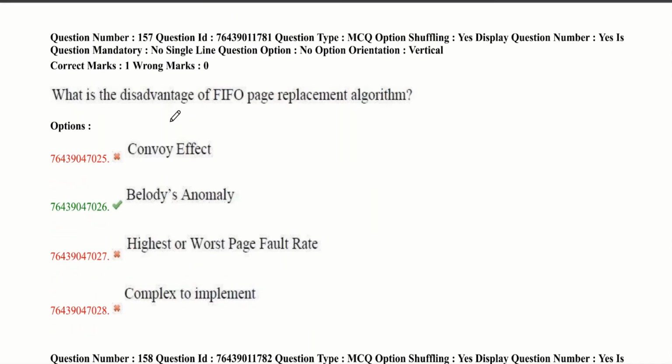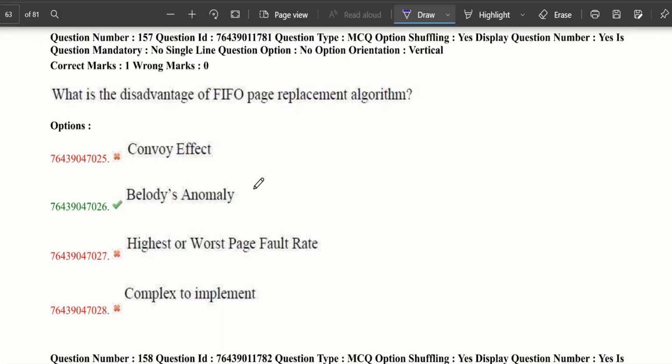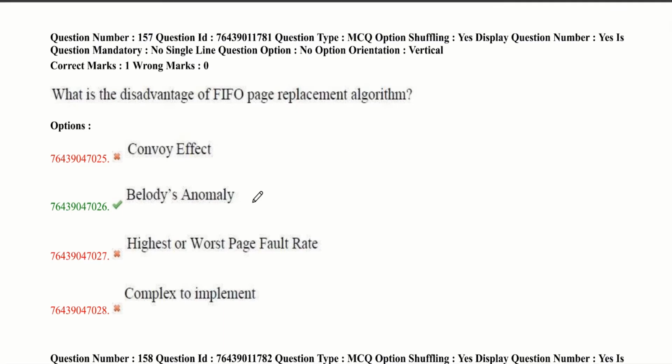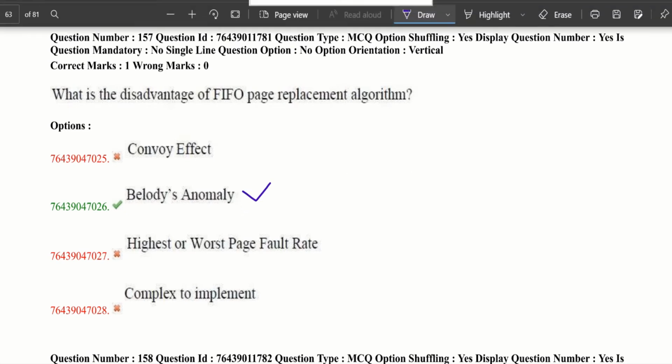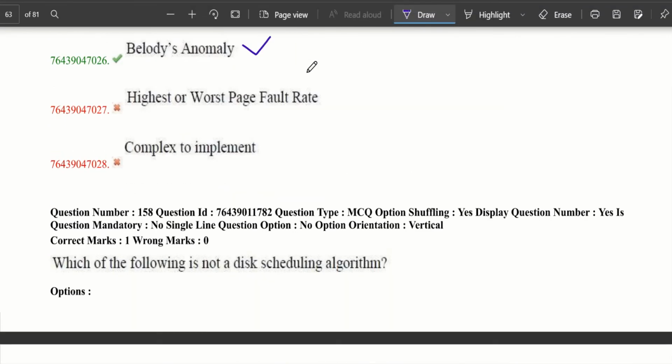What is the disadvantage of the first in first out page replacement algorithm? The disadvantage of first in first out is Belady's anomaly. Belady's anomaly is a phenomenon which appears in first in first out when increasing the number of page frames results in an increased number of page faults for a given memory access pattern. Now let's move to the eighth question.